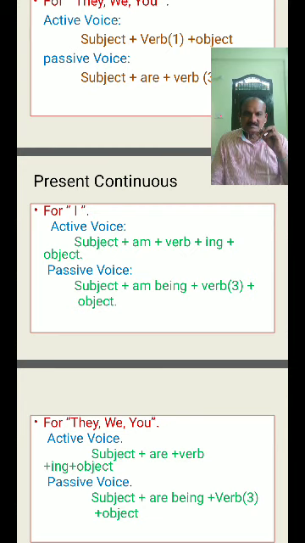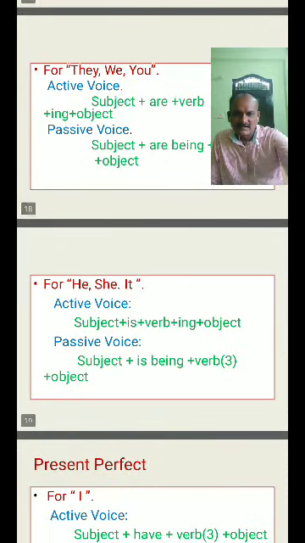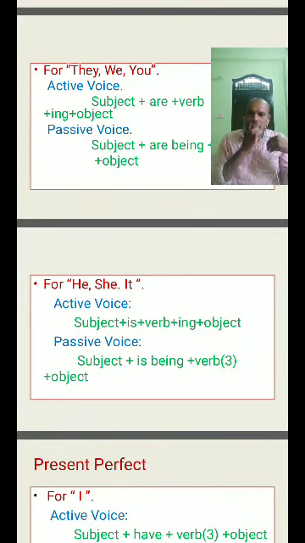Write down first the homework. Homework comes under he, she, it. See the conversion rule here: for he, she, it, the passive conversion rule is subject plus is being plus verb third form plus object. What is the subject? The homework. What is the be form? Is being. The homework is being plus verb third form.